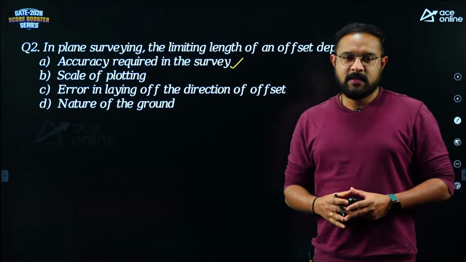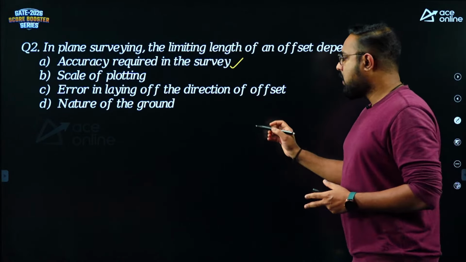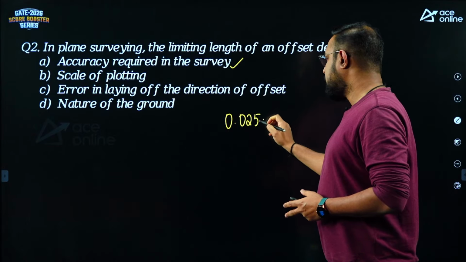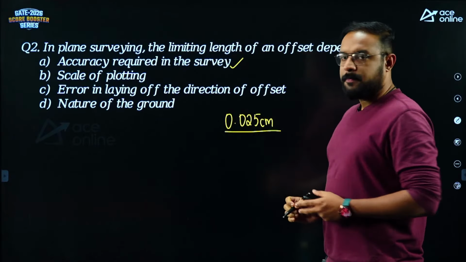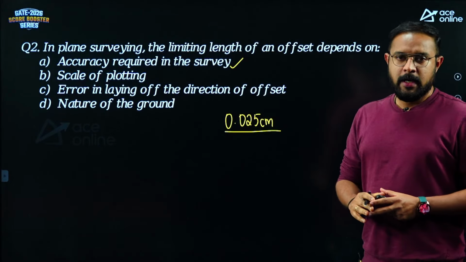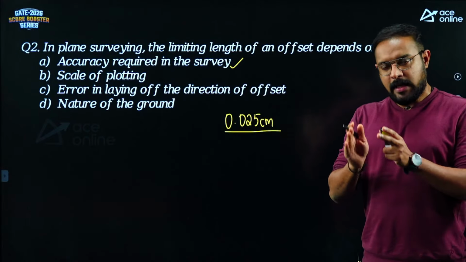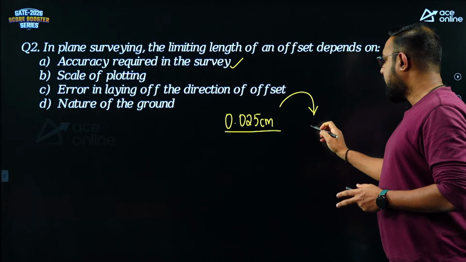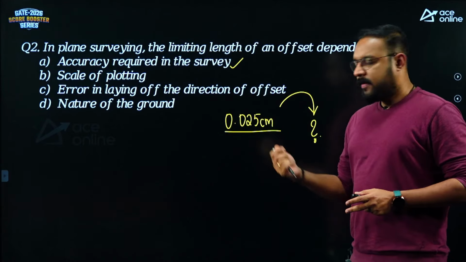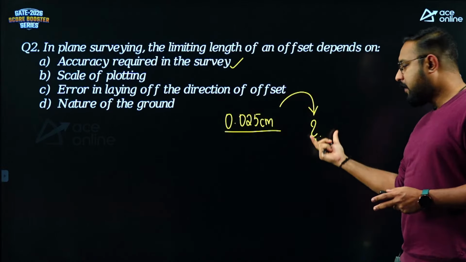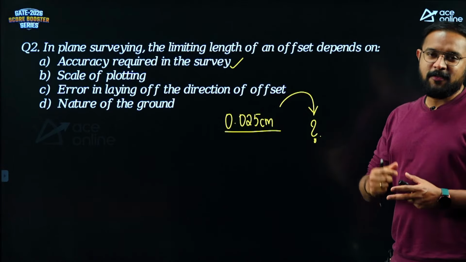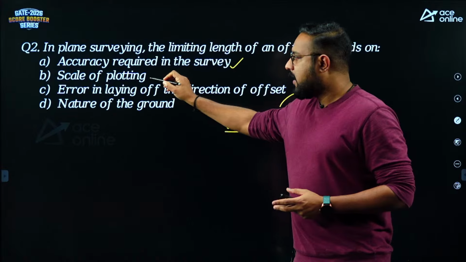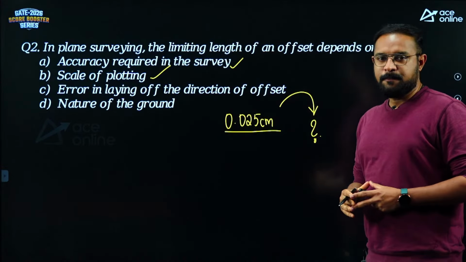Scale of plotting, yes. We know that the maximum allowable error in plotting a detail is 0.025 centimeters or 0.25 mm. That is the value on the paper. So if this is the minimum error that you are allowed to make on the paper, what is the corresponding distance to be measured on the ground? Who will decide it? The scale of plotting will decide it. Understand? So yes, definitely the limiting length of the offset depends upon the scale.